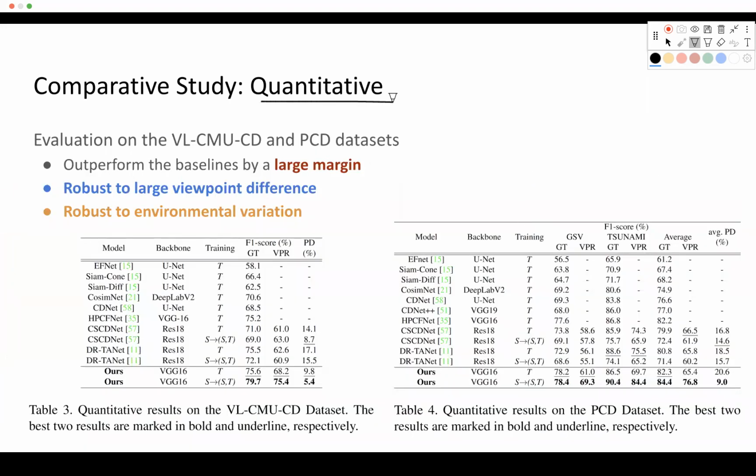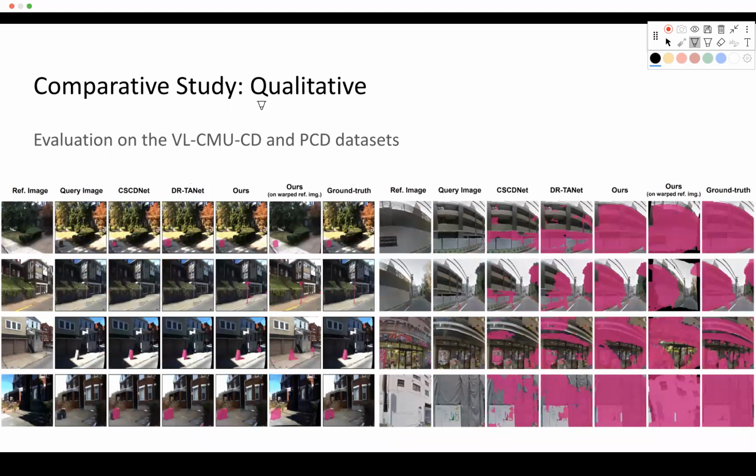These are quantitative results on different data sets. And on these data sets, the evaluation results show a similar trend. And this is the qualitative study result. As before, our method outperforms baselines.